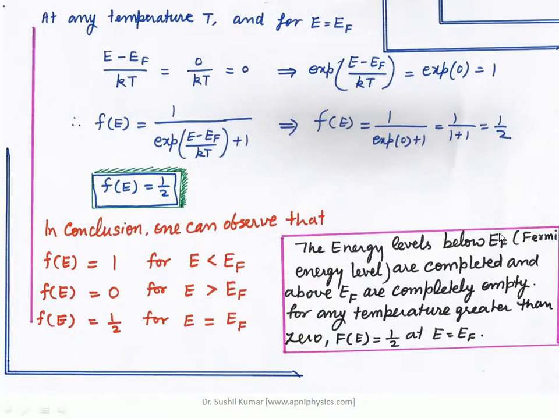So the energy levels below EF are completely filled and above EF are completely empty. For any temperature greater than 0, Fe is equal to half at E equal to EF. This is our conclusion for the Fermi-Dirac distribution function: when the states are filled, when they are empty, and when they are half filled.